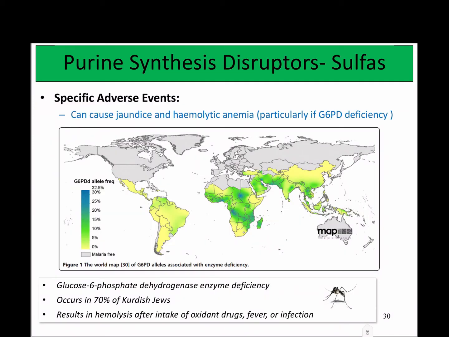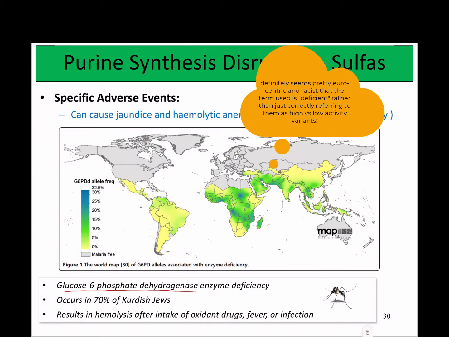One important specific adverse effect of the sulfas is that they can be metabolized with glucose-6-phosphate dehydrogenase, and people of different genetic backgrounds have different alleles of G6PD. Some of them are more active and some of them are less active. People with less active alleles are referred to as G6PD enzyme deficient. Which alleles you have is completely genetic, and so some populations of ancestry have only high efficacy alleles, and some populations have low efficacy alleles.